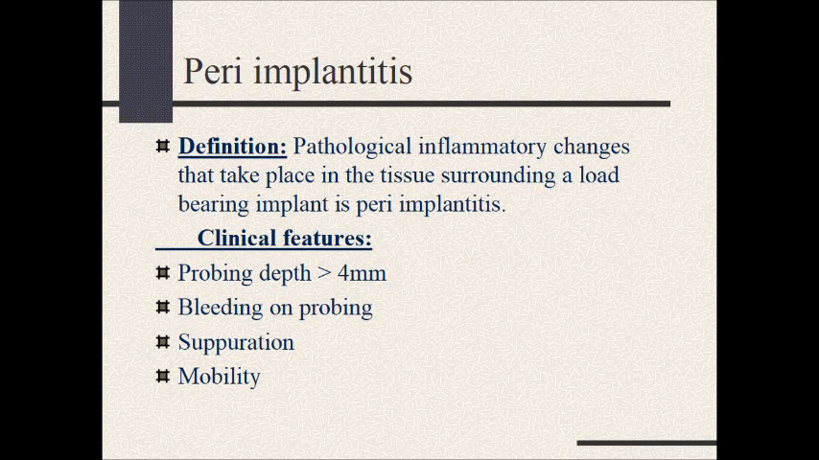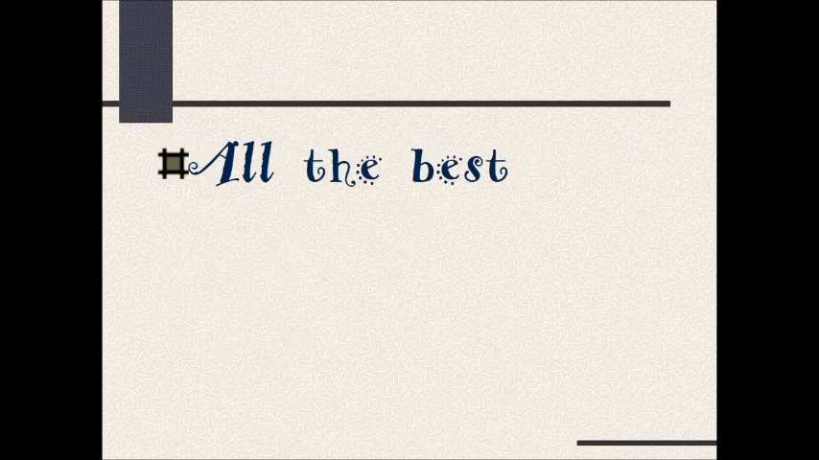Peri-implantitis. Definition: pathological inflammatory changes that take place in the tissue surrounding a load-bearing dental implant are known as peri-implantitis. Clinical features are probing depth greater than 4 mm, bleeding on probing, suppuration and mobility. Thank you.